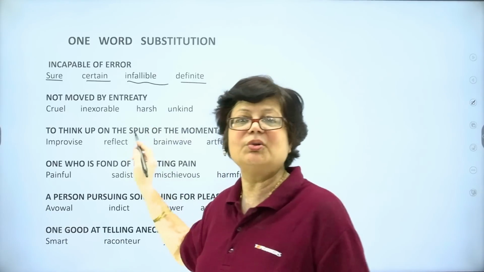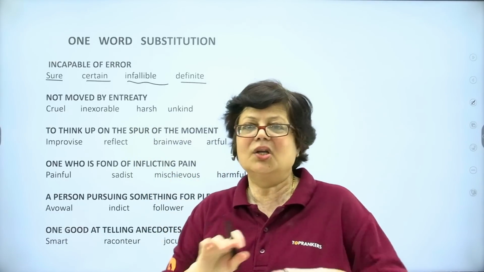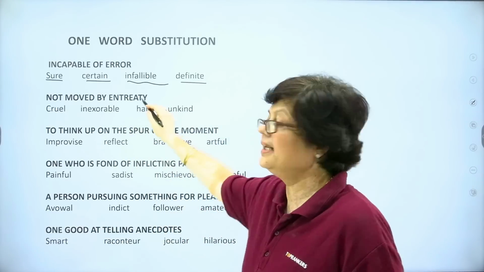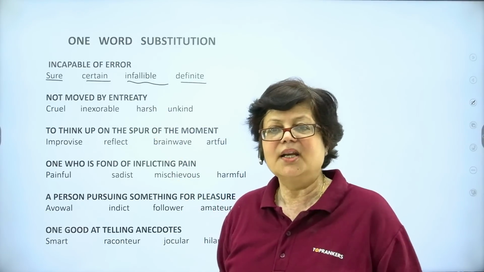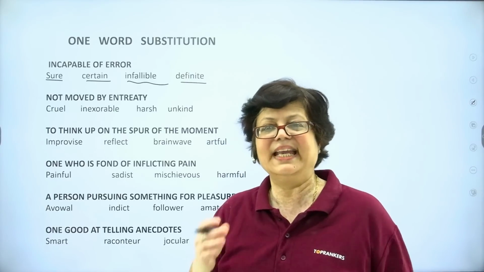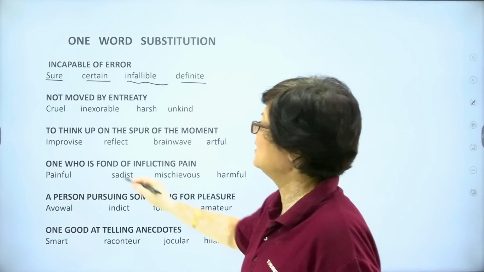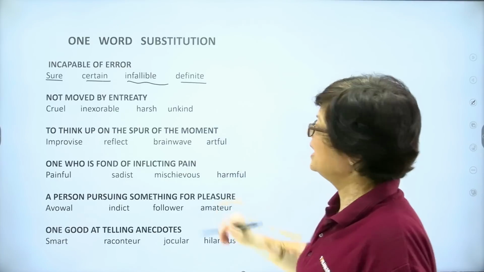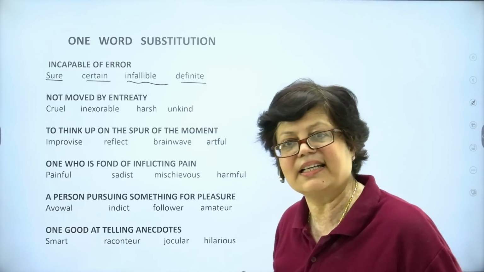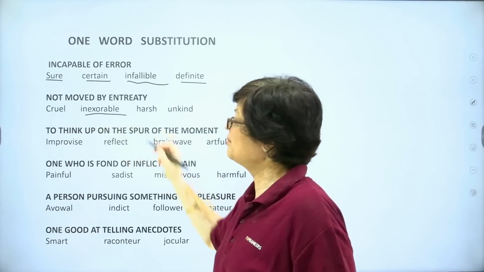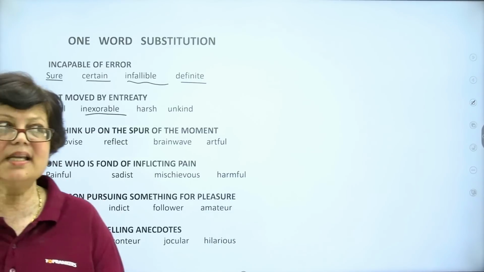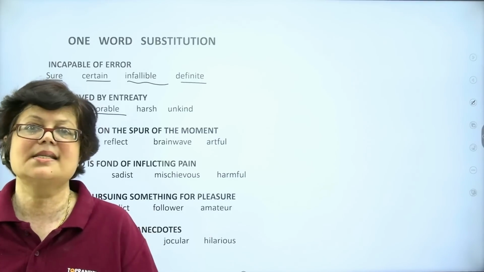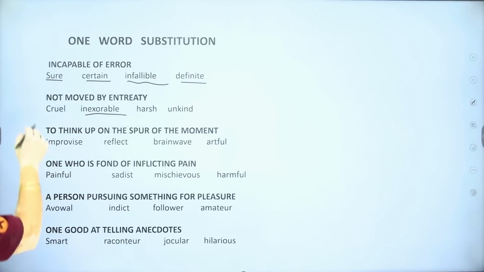Next, not moved by entreaty. Not moved means not affected by entreaty. What is entreaty? Entreaty is to request somebody, to make a request, to make an appeal. So the one who is not moved, who is not touched by anybody's request, that we have to find out. Now let us see the options. Cruel, inexorable, harsh, unkind. The answer is inexorable because this person will not be changing his or her opinion due to somebody's request, right? So the correct option is neither cruel nor harsh nor unkind but inexorable.